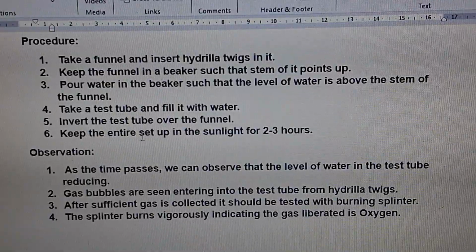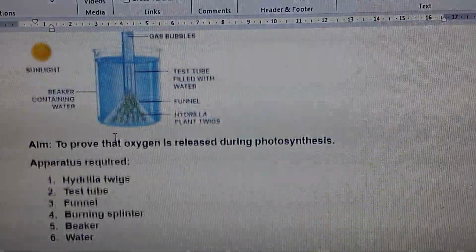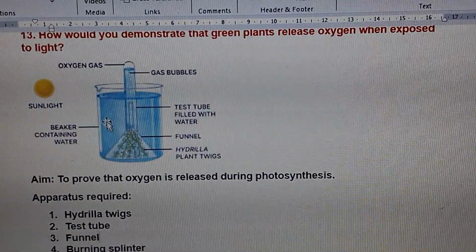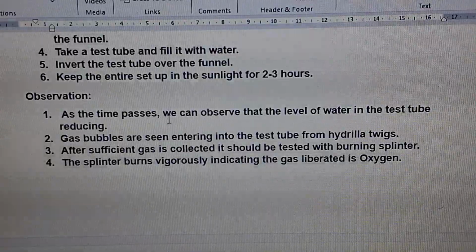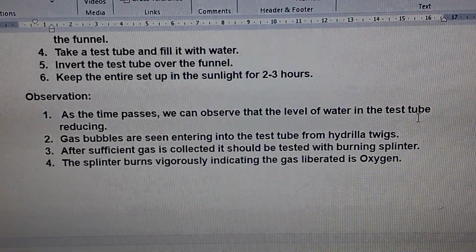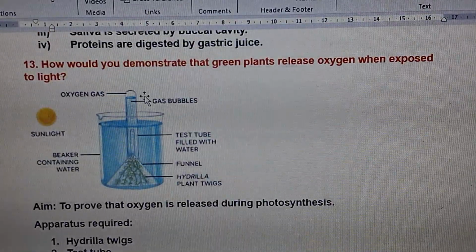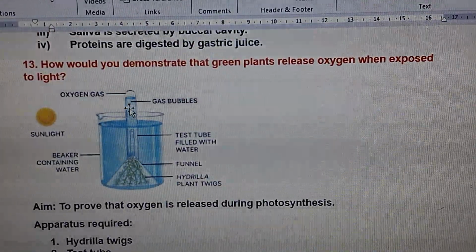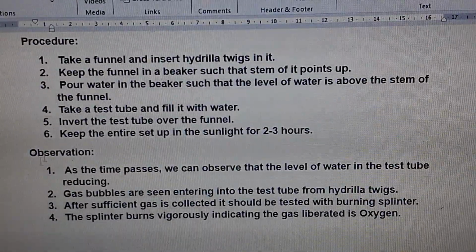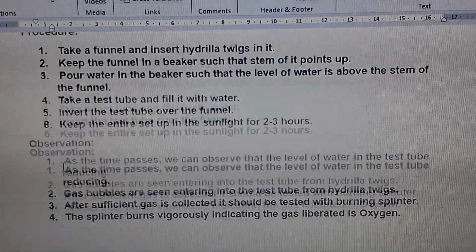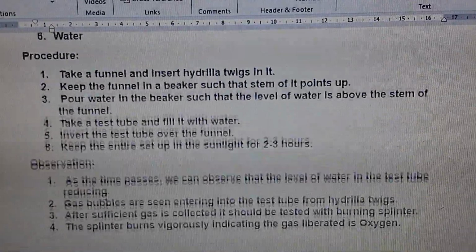Okay, then keep the entire setup in the sunlight for 2 to 3 hours. This is the setup. This should be kept in the sunlight for 2 to 3 hours. Then what is the observation? As time passes, we can observe that the level of the water in the test tube is reducing. You can see here, children, there is a gradual decrease in the water level in the test tube, and gas bubbles are seen entering the test tube from the hydrilla twigs.